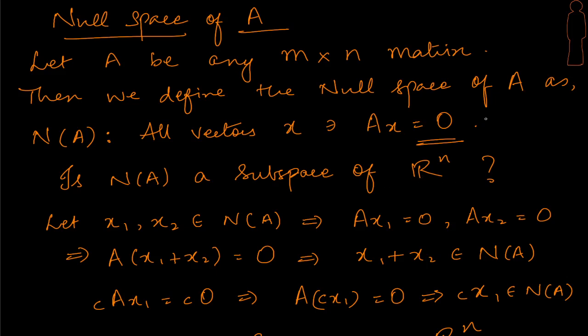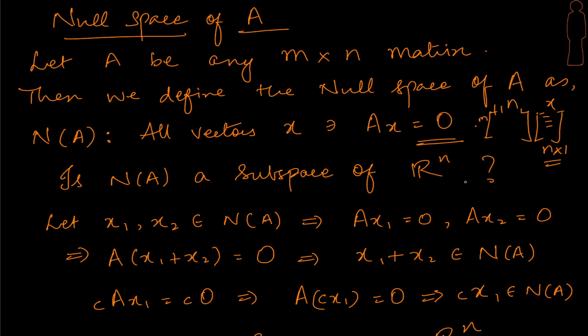So remember that if I have an m cross n matrix, so let's say I have m by n, how many am I going to have? These columns are going to be n, and I'm going to have m rows here, right? And therefore the number of components that I would have in my x is going to be n by 1, right? Because the number of components in x will be the same as the number of columns here, right? That's how we take the linear combination of the column vectors, and therefore the vectors x which are part of the null space have got to be a subspace of Rn, not Rm.